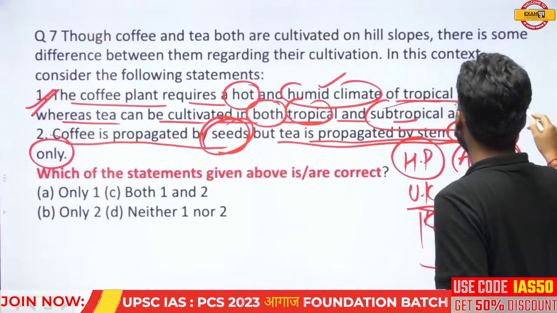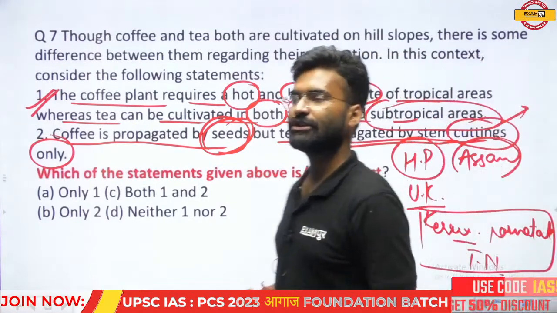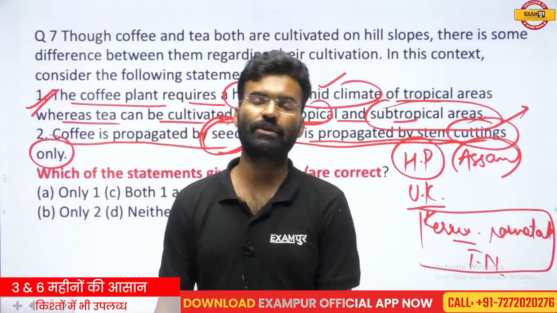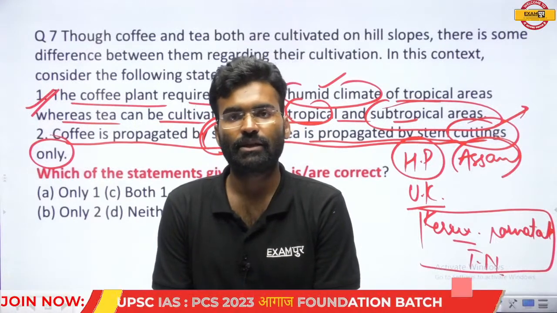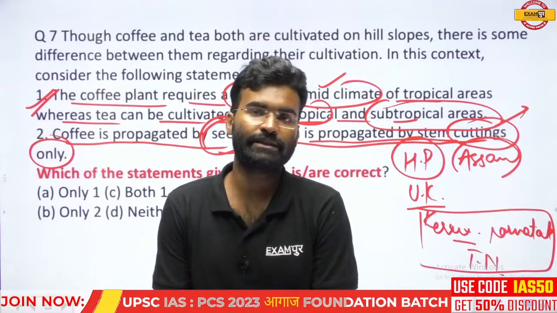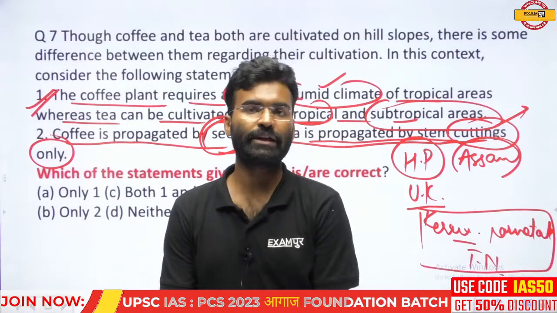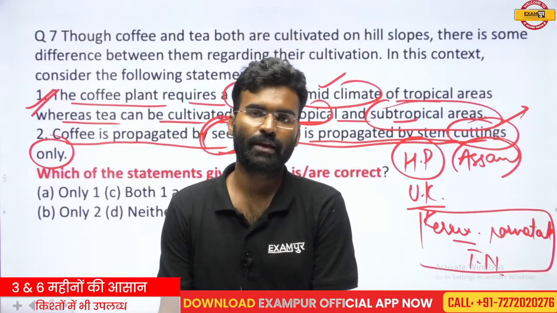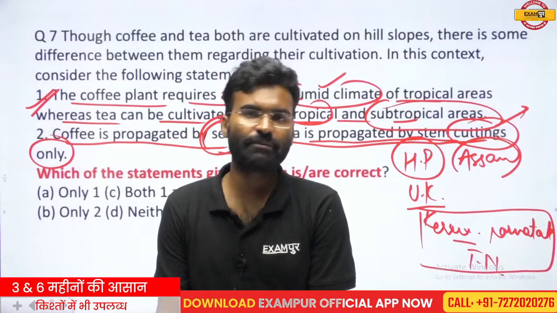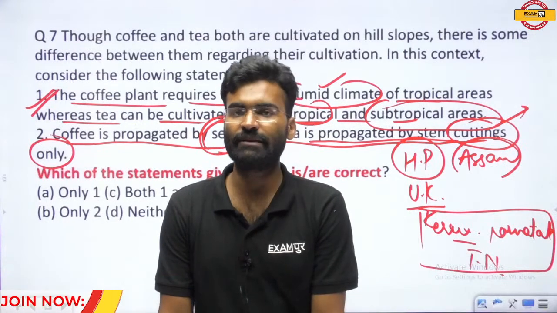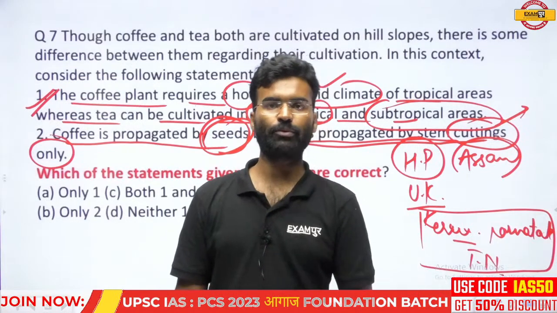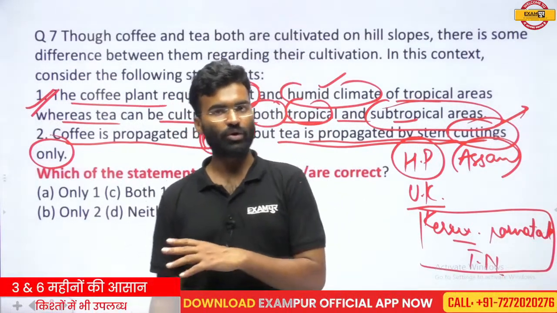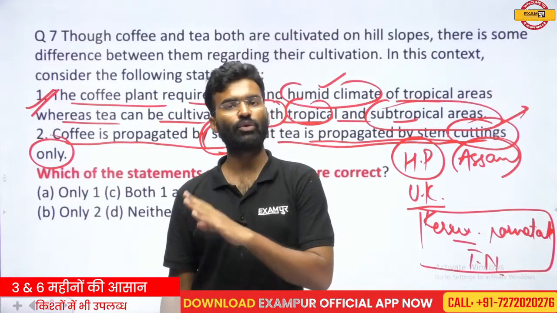No. During the initial phase of tea production, tea plants were propagated by the seeds. But at present, most vegetative methods are in practice in tea propagation, but it is not the only option.